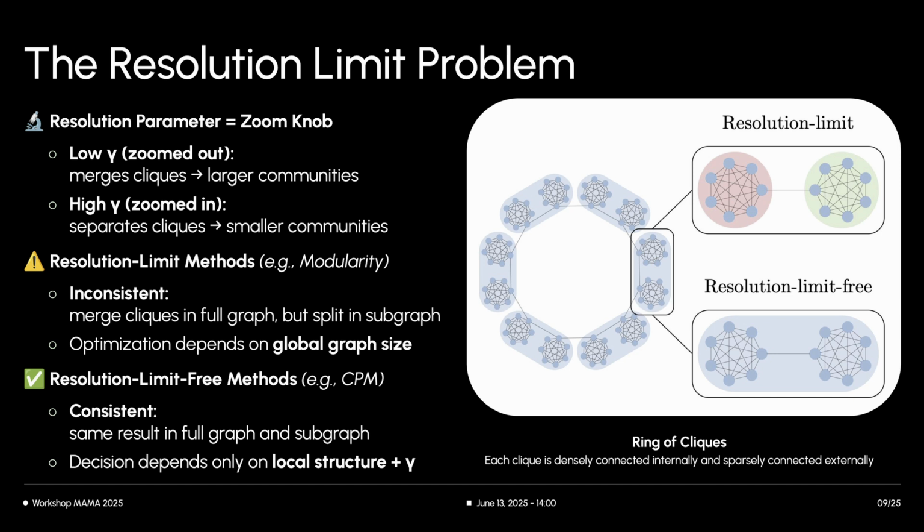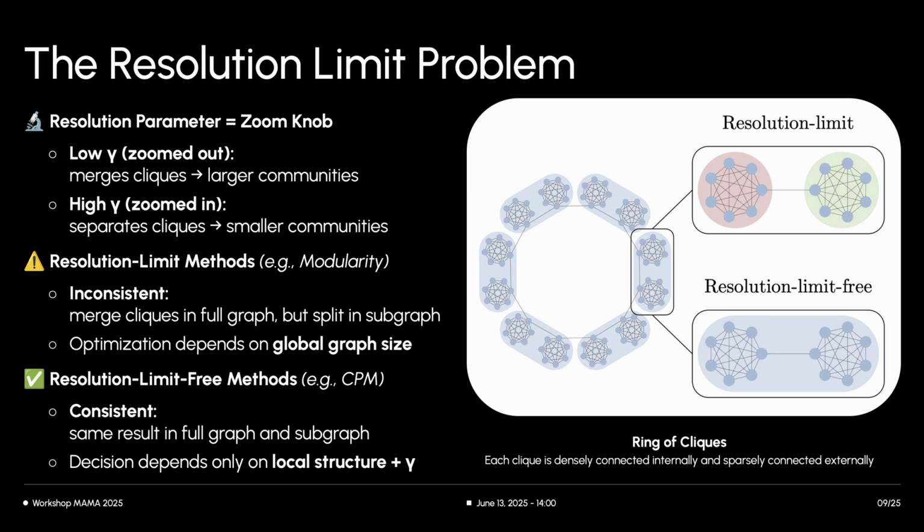The issue with resolution limit methods is that they can behave inconsistently. For example, modularity might merge two cliques when analyzing the full graph, but then split them if we isolate just those two cliques and their connecting edges into a subgraph. This happens because the optimization depends on the global size and structure of the graph.